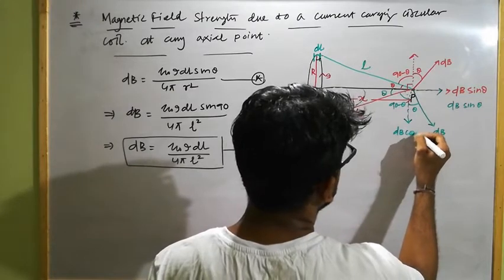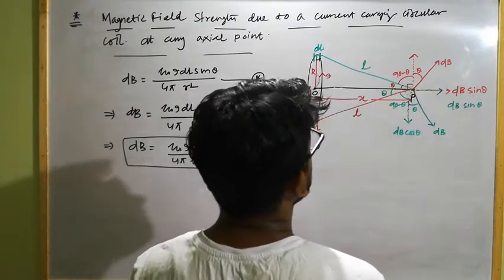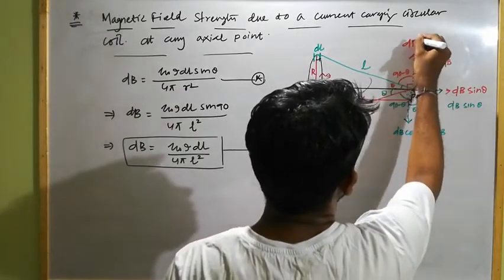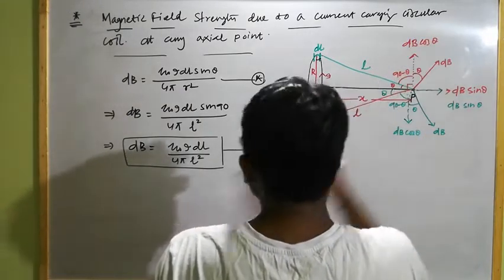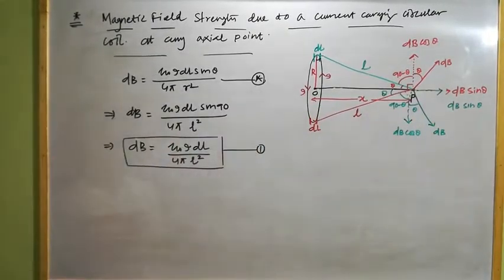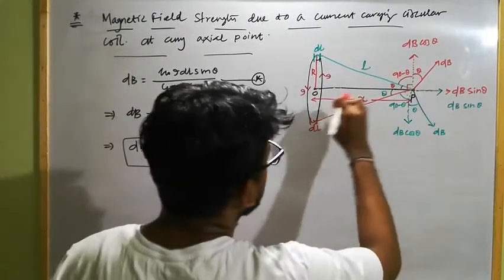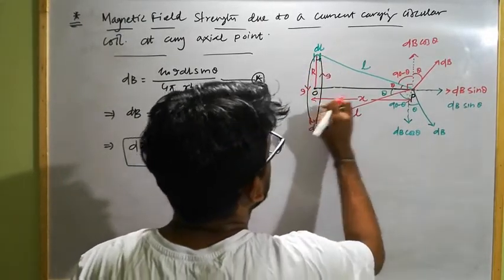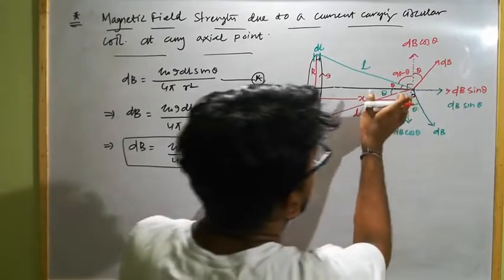Sorry, this will become dB cos theta. Clear?